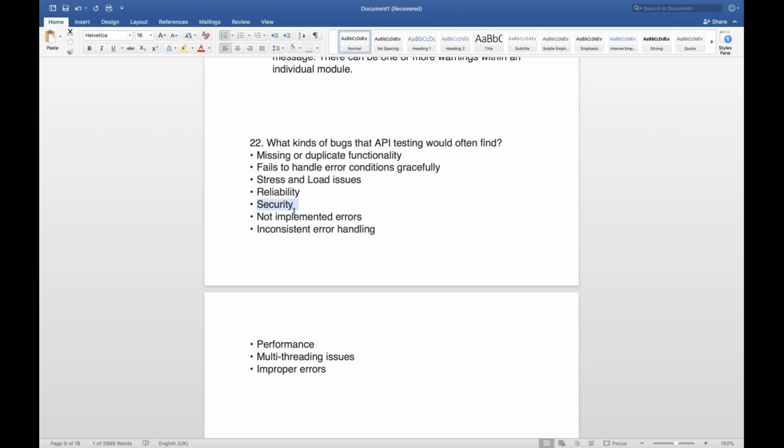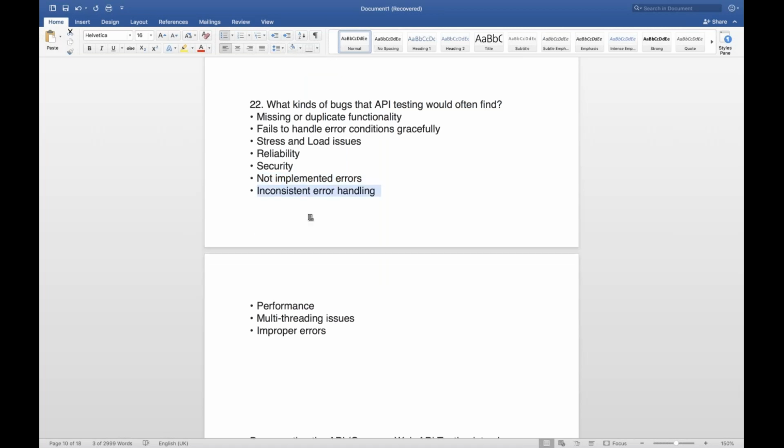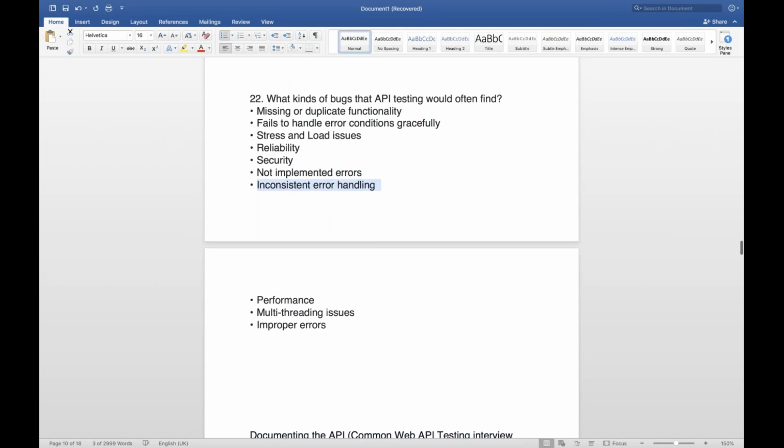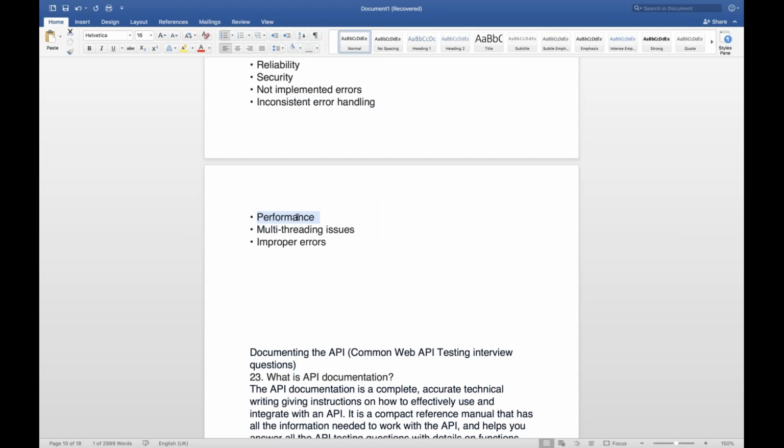Not implemented errors, as I already described, maybe errors are not properly implemented, or not gracefully implemented, or not implemented at all. Inconsistent error handling, and error handling is very poor, just like I would say, proper or improper handling of errors. So inconsistent error handling is again the same thing. Performance, I have already told you: load testing, performance testing and stress testing.